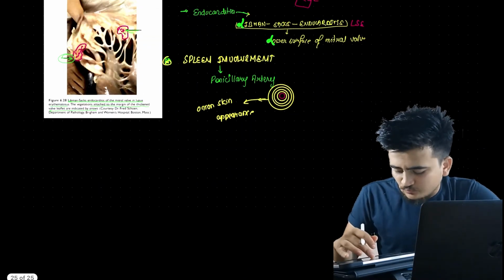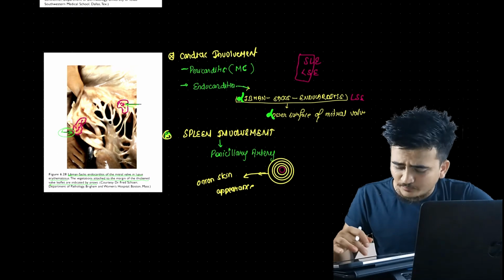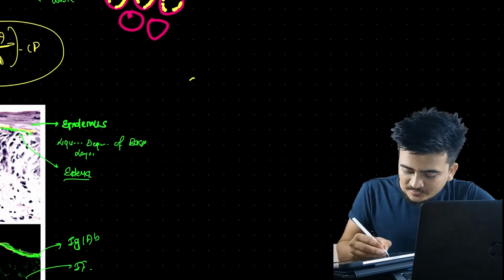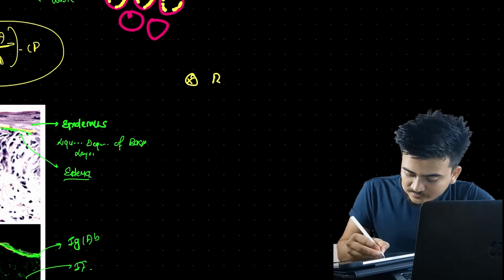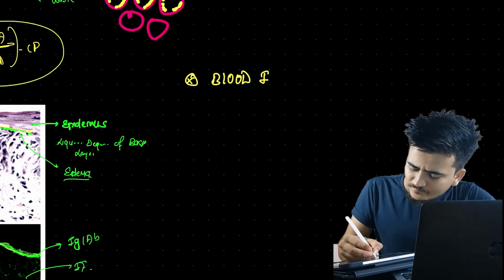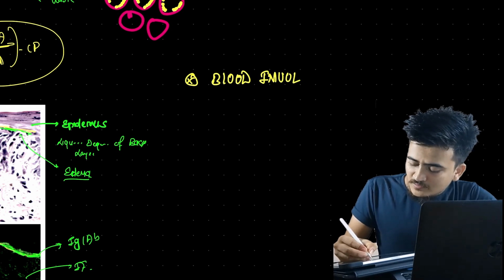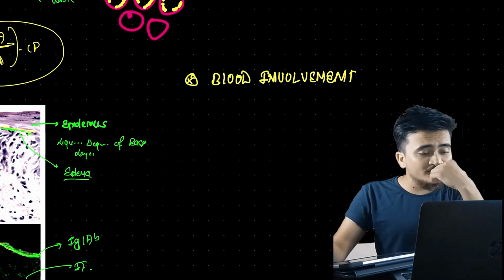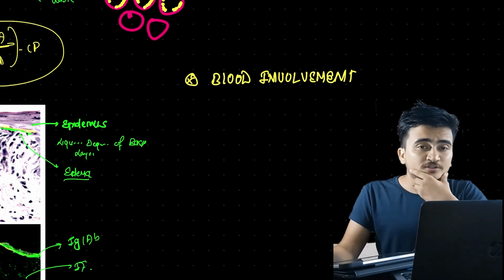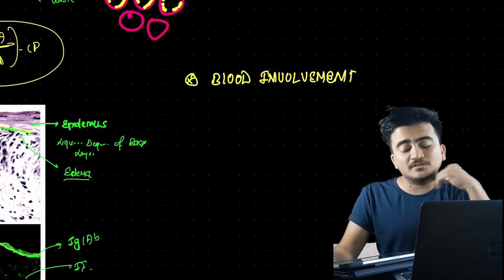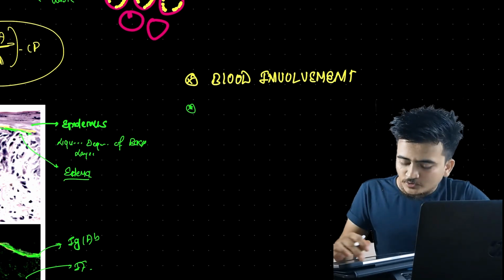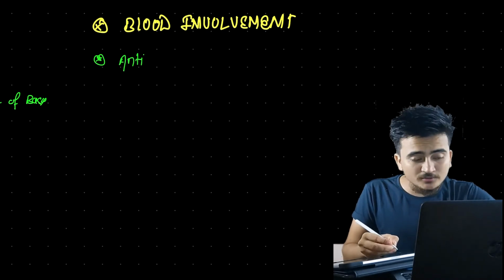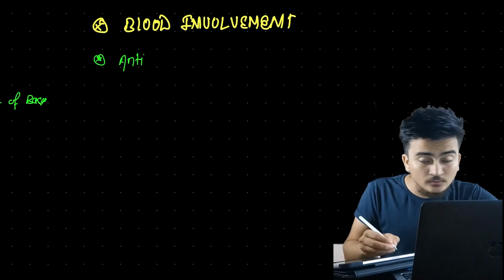Now the most important one that we need to know is, I'll write it here, blood involvement. Talking about blood involvement, there will be production of a lot of autoantibodies. Now what are the autoantibodies? The first and most important one is anti-nuclear antibodies.